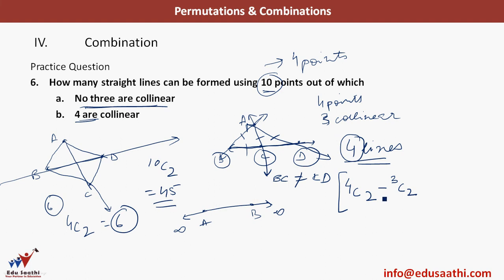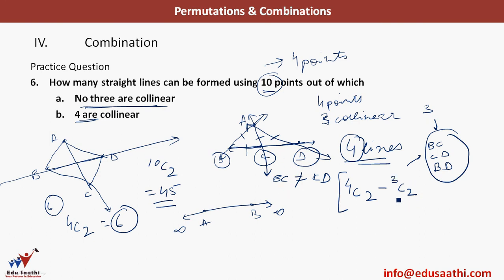So I subtracted all the lines which can be formed using B, C and D. So actually these were what lines? BC, CD and BD. These 3 lines I have deleted. 3C2 is actually 3. So these are the 3 lines. So I've deleted this line, basically this BD direction line I have deleted from here.